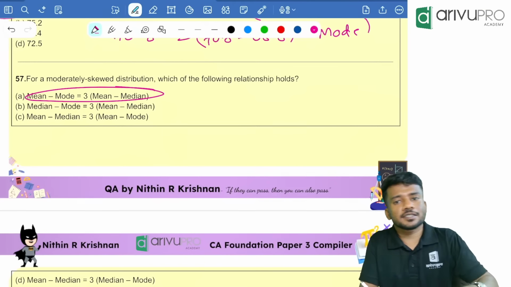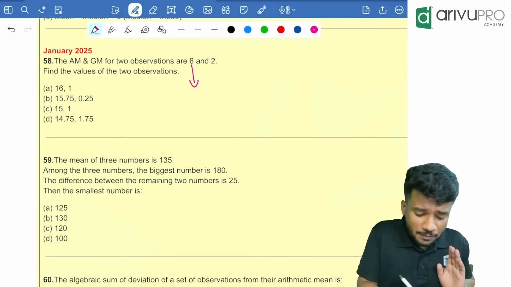Then January 2025 attempt: AM and GM for two observations are 8 and 2. Then find the values of the two observations. Very easy now, if you ask me. Look here, 8, that means AM. AM means if I take the options and add, if I take the average of the options, I should get 8.